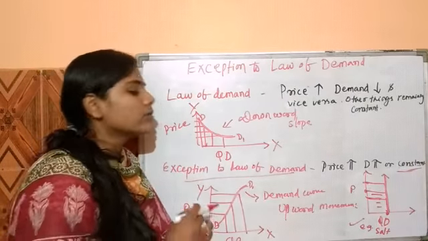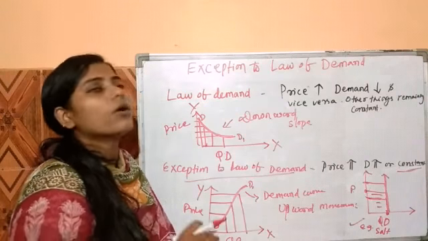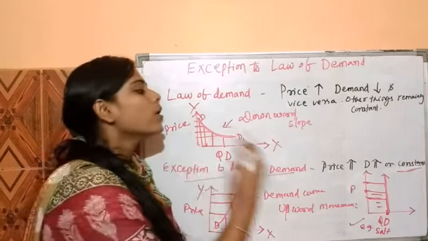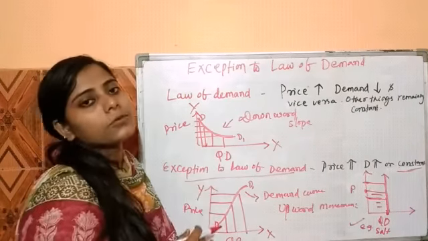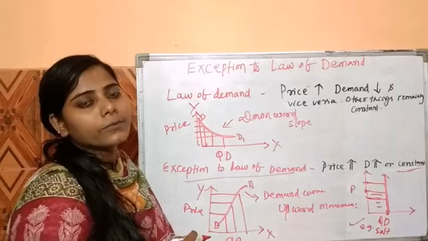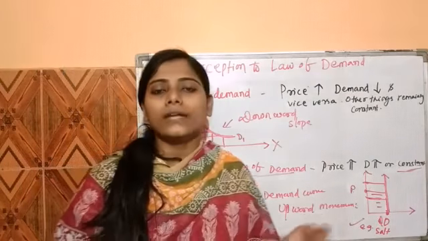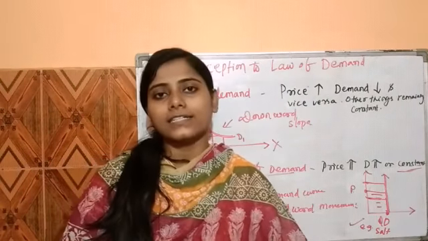So this is related to the exceptions to the law of demand, where the demand curve slopes upward, or we can say that the demand has an upward movement or constant movement. So this is all about our today's lesson. Hope you guys understand this. Thank you.